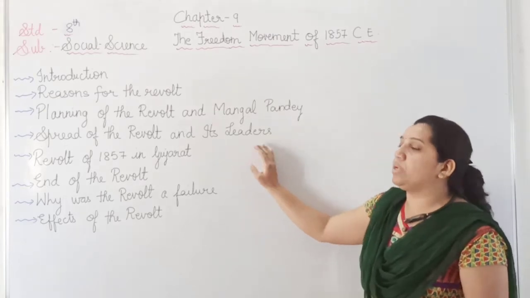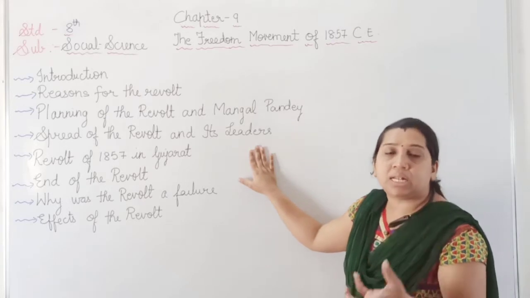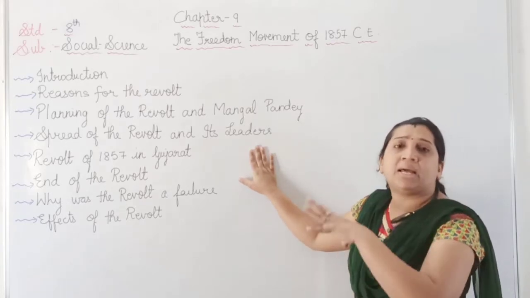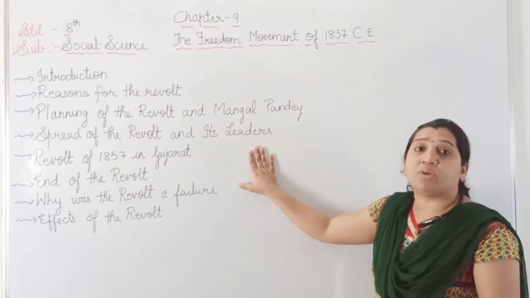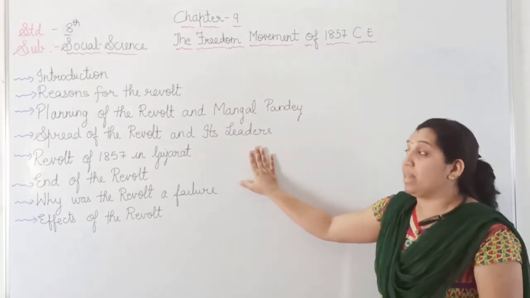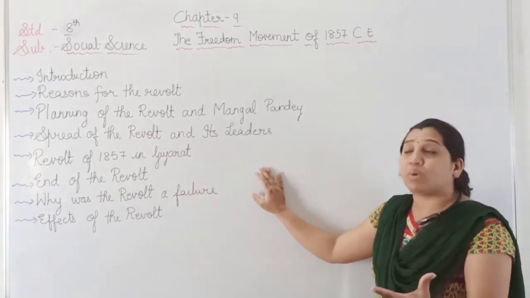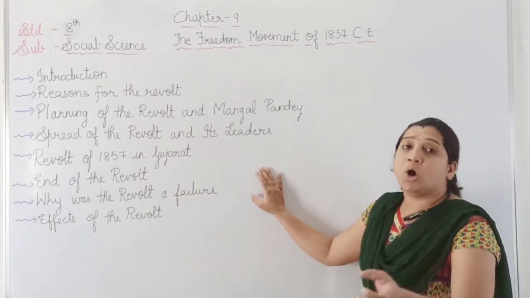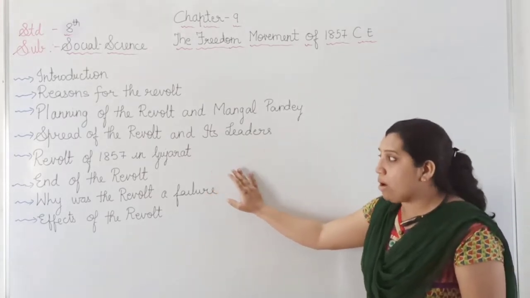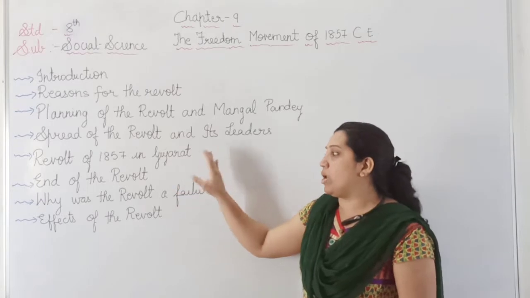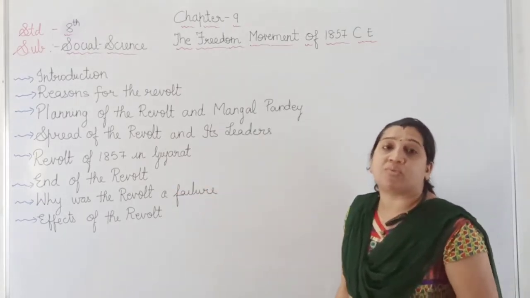Later on, we are going to study about the spreading of the revolt and who were the leaders who played a very vital role in the contribution and the spreading of the revolt of 1857. Now in our Gujarat, what were the consequences and what were the effects of the revolt of 1857? Then how was the ending of the revolt, and apart from that, why did the revolt of 1857 fail?